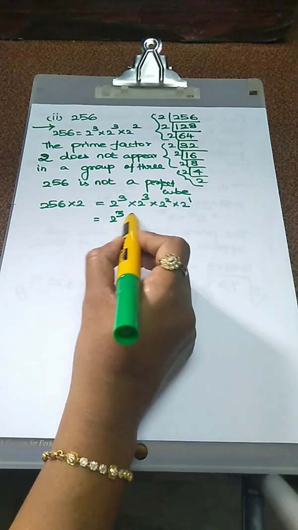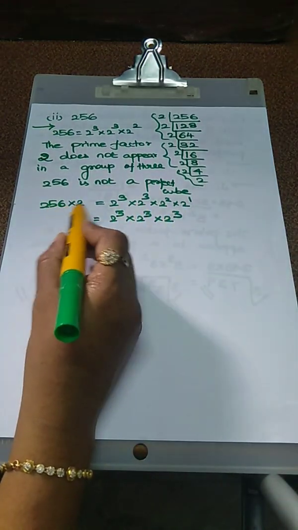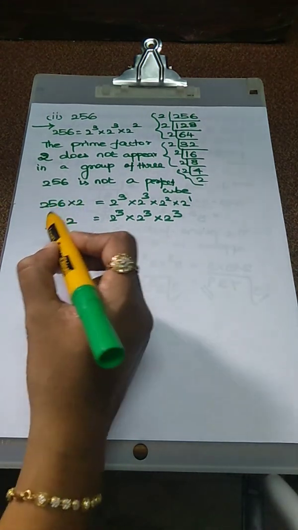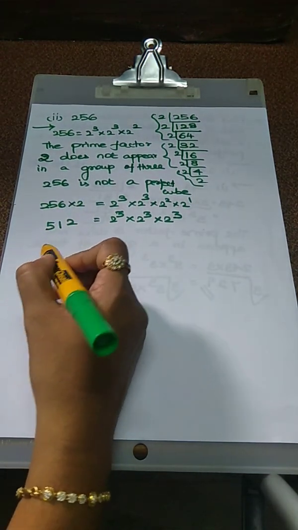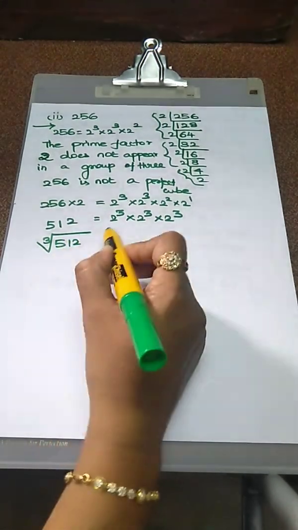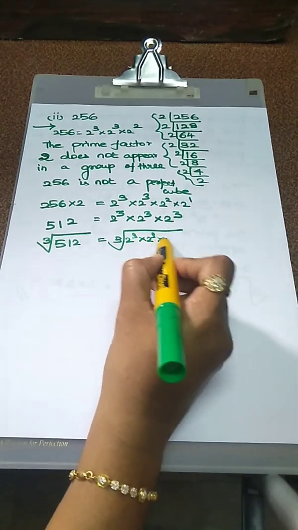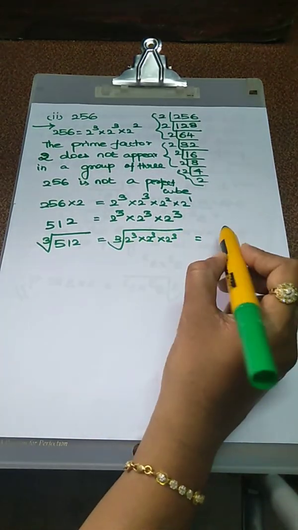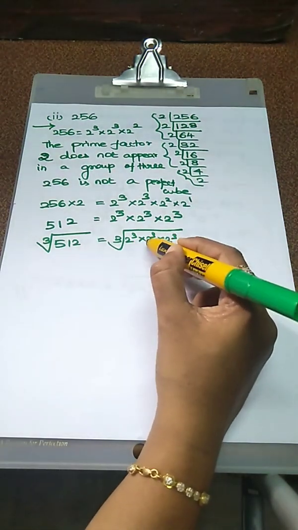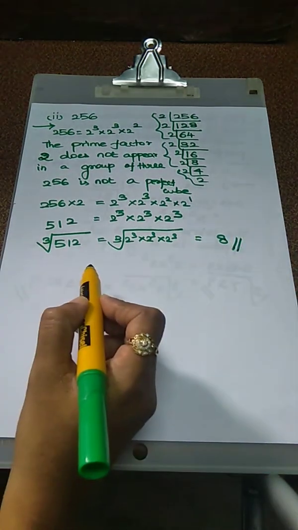So how can we write this? 2 power 3, 2 power 3 into 2 power 3. Multiplying this value, we get 512. Now taking the cube root on both sides. So what is the value? The cube root of 512 is equal to the cube root of 2 power 3 into 2 power 3 into 2 power 3. Now take one value from the cube root: 2 into 2 is 4, 4 into 2 is 8. So the cube root of 512 is 8 only.